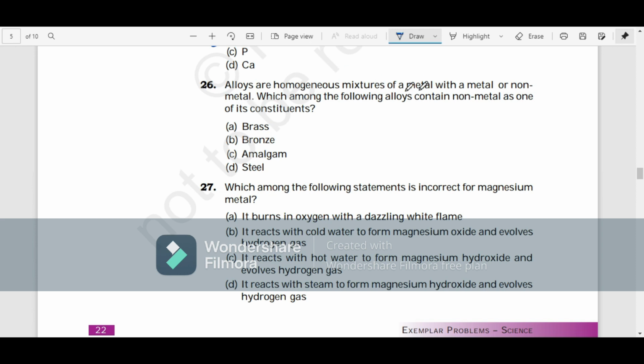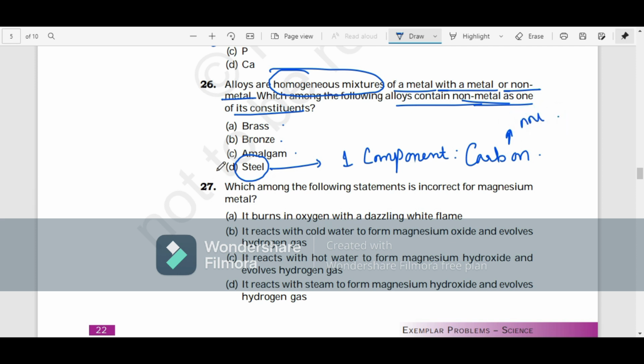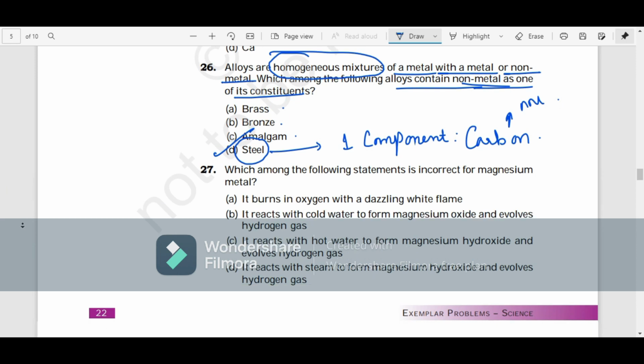Okay, so yes. Next, moving to the 26th question. Alloys are homogeneous mixtures of a metal with a metal or a non-metal. Yes, so it's a homogeneous mixture as I said previously. Which among the following alloys contain a non-metal as one of its constituents? Is it brass? Is it bronze? Is it amalgam? Is it steel? If you see steel, basically, it has one of its components as carbon. I think you all know that carbon is a non-metal, right? That's what is asked. So it's option D.